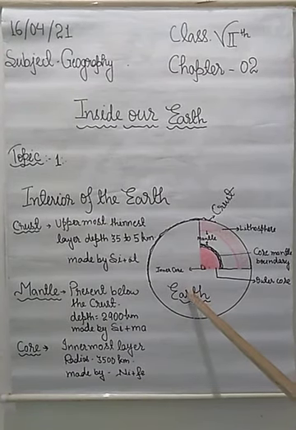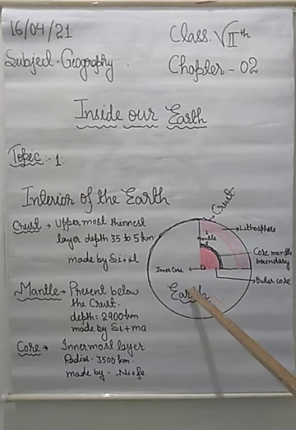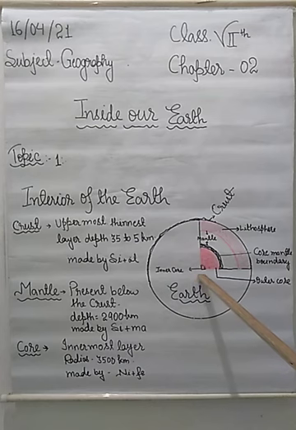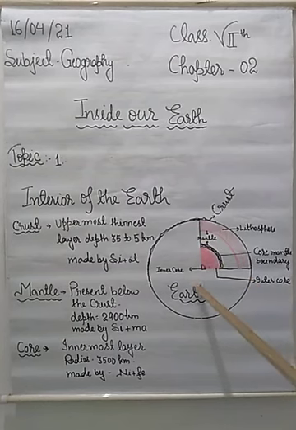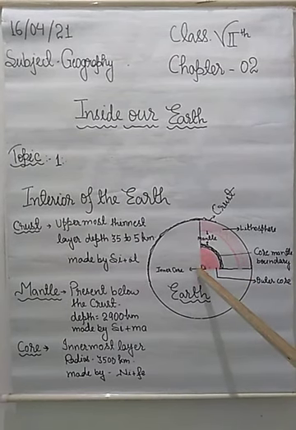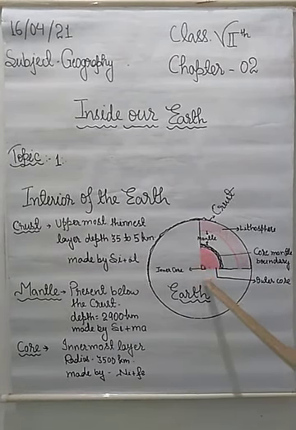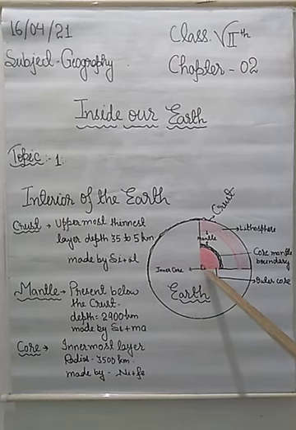It means it is made of nickel and ferrous. And students, here I want to clear one thing. The ferrous is also known as iron. It means the center of the earth, the inner core, is made of nickel and iron.